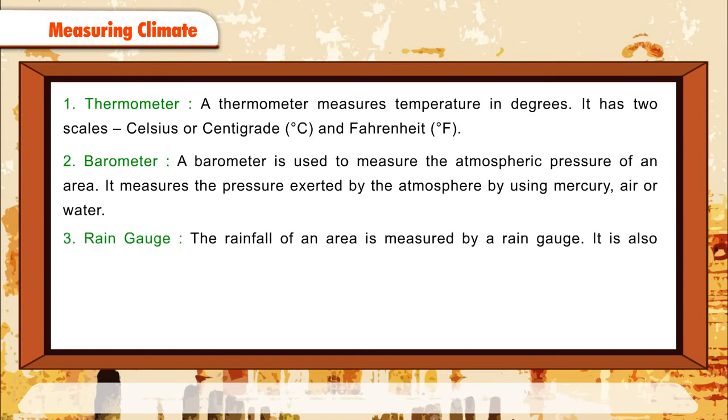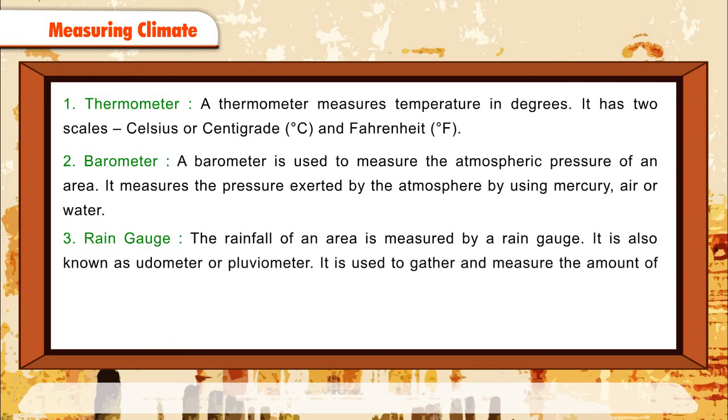3. Rain gauge. The rainfall of an area is measured by a rain gauge. It is also known as odometer or pluviometer. It is used to gather and measure the amount of rain over a period of time. It is used by meteorologists.